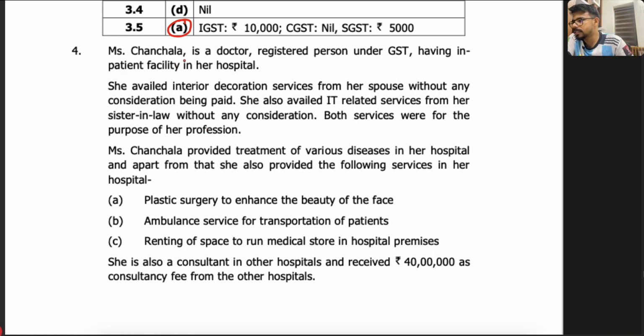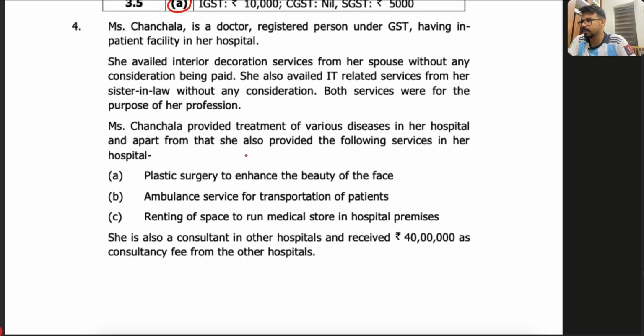Ms. Chanchala is a doctor, a registered person under GST, having inpatient facility at her hospital. That means she can admit the patients. She availed interior decoration service from her spouse without any consideration being paid. She also availed IT related service from her sister-in-law without any consideration. Both services were for the purpose of a profession. Ms. Chanchala provides treatment for various diseases in her hospital.